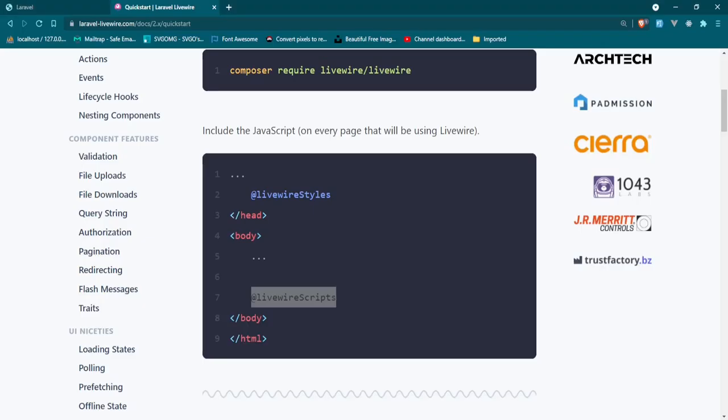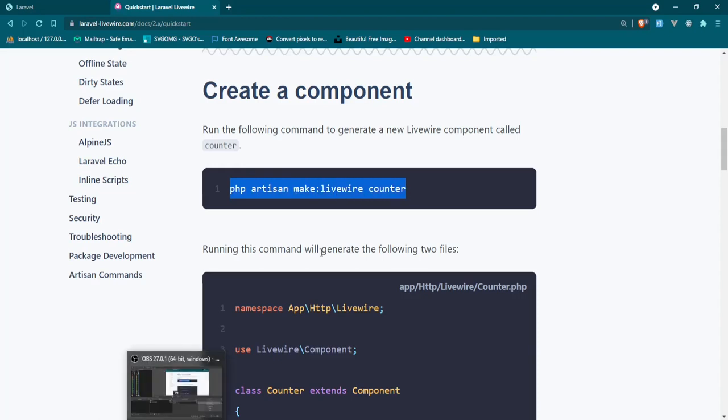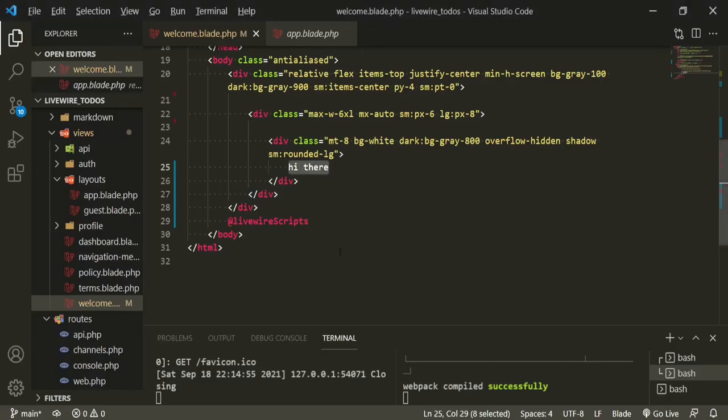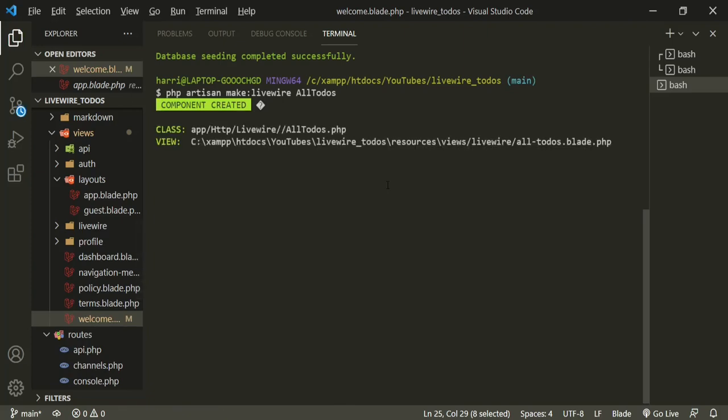So let's take a look at the documentation and try to find out how to create a component, which is super easy. PHP artisan make:livewire, blah, blah, blah. Let's go ahead and make this component. It's going to make us a component, and it's also going to make us a blade file. So let's go see what that looks like. Open this up. PHP artisan make:livewire. And the first one, we'll just call it to-dos, and this will just be, well, maybe I'll say all-to-dos. Okay, seems legit. Press enter. Component created. Great.